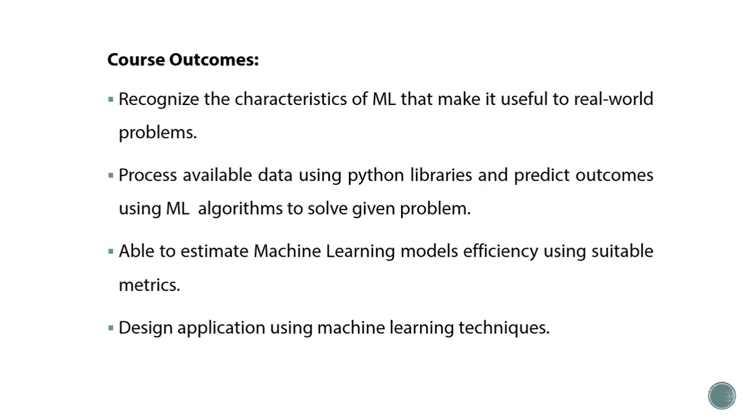So after completing this course, student will be able to know how machine learning can be useful for real world problems. Second outcome is by using Python libraries and machine learning algorithms, process available data and predict the outcome.